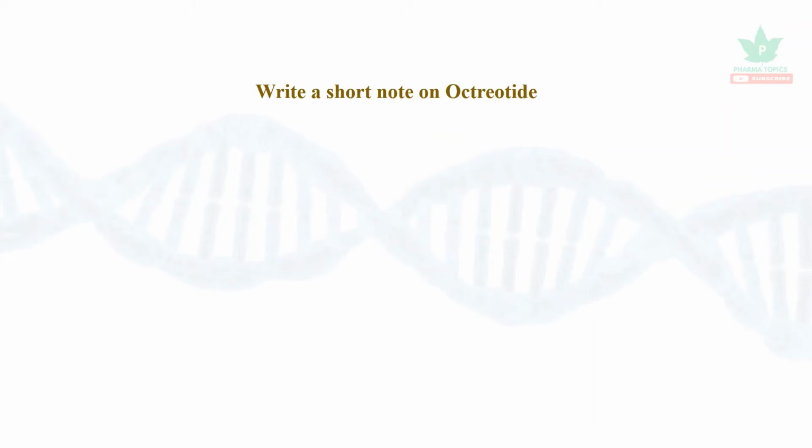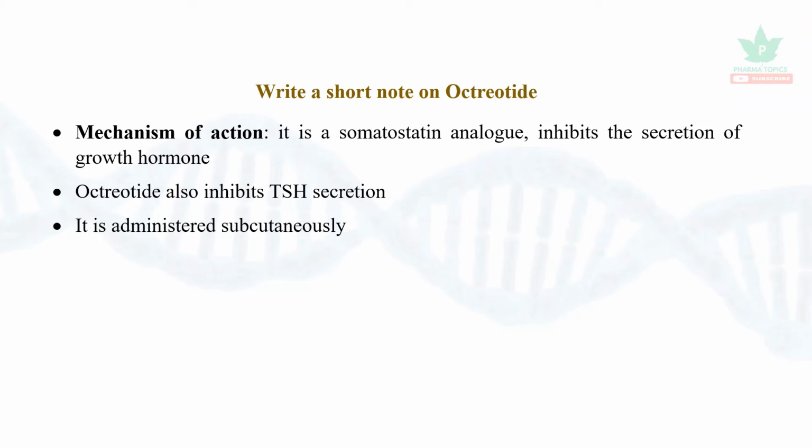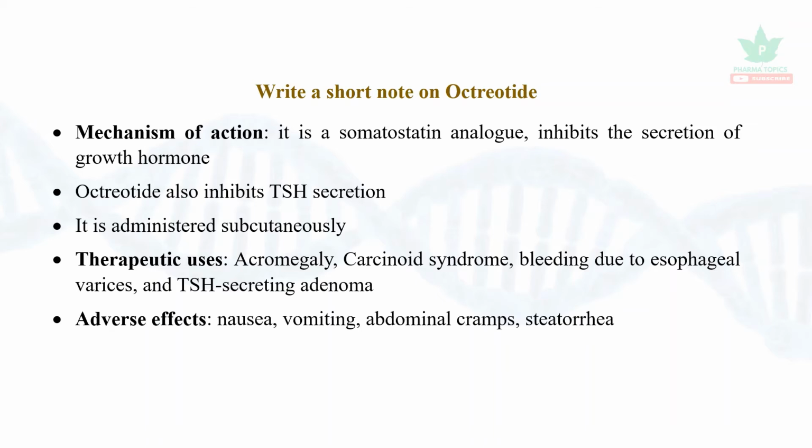The next question is: write a short note on octreotide. It is a somatostatin analog which inhibits the secretion of growth hormone. It also inhibits the thyroid stimulating hormone secretion. It is administered subcutaneously. It is used in treatment of acromegaly, carcinoid syndrome, bleeding due to esophageal varices, and thyroid stimulating hormone secreting adenoma. Adverse effects are nausea, vomiting, abdominal cramps, and steatorrhea. Steatorrhea is elimination of lipids or fats in the feces.